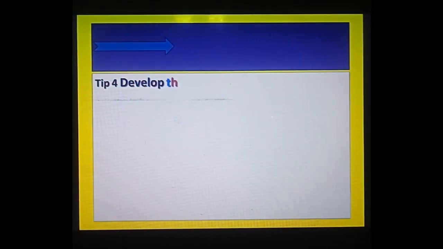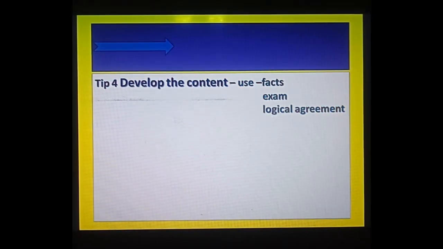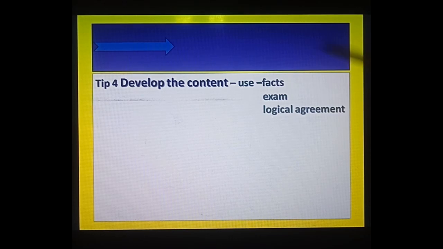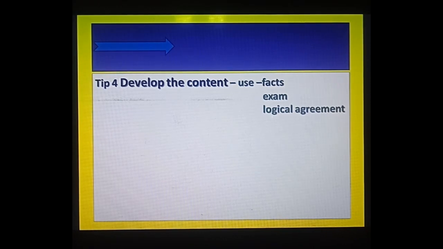Now the next one, tip number 4, that is develop the content. That was the opening paragraph. In the next paragraph you have to use facts about cleanliness, whatever facts you are using, whatever surroundings you see around you. Now the examination, means whatever examination you have done of your surrounding environment. Then logical agreement, whatever facts you are giving, it has to be logical, not illogical. Okay, means after every line you put there, it has to be logical. Illogical points we cannot mention.